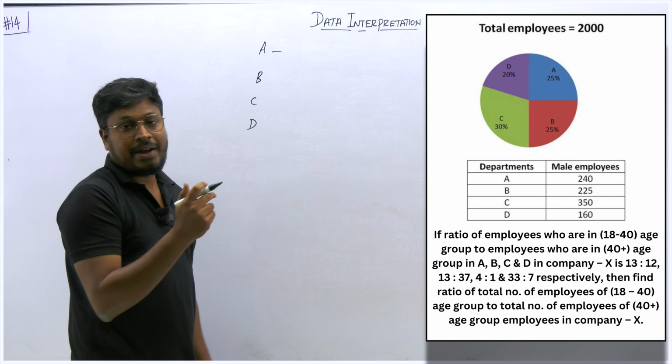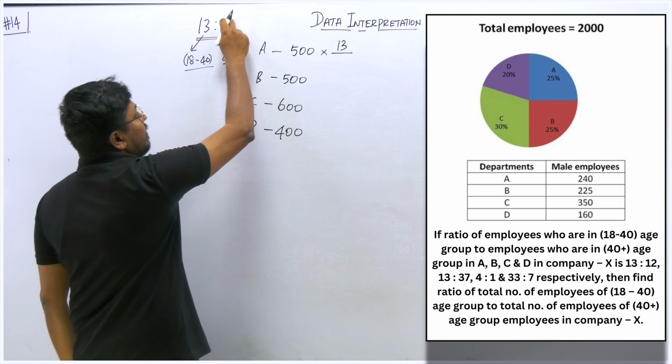Now take department A: 13 is to 12, right? 13 is to 12 is the ratio. So this 13 will be 18 to 40 and this 12 will be 40 plus. This is the ratio they have given. So better we find 18 to 40, that is 13 divided by the total.